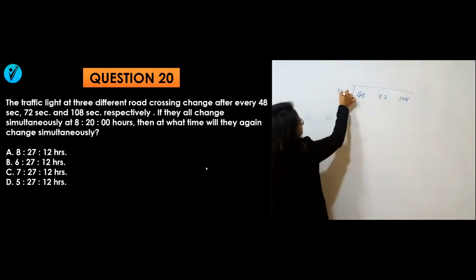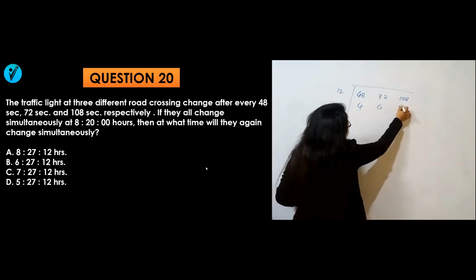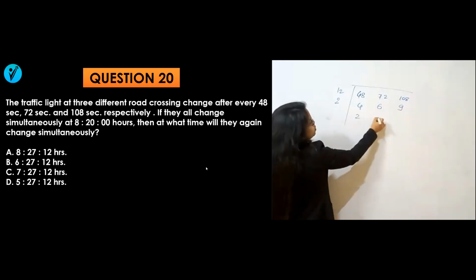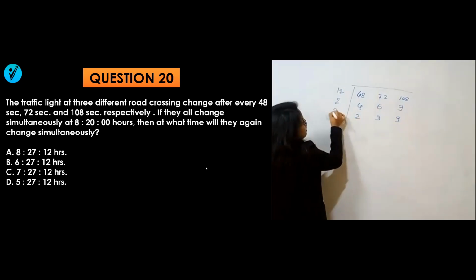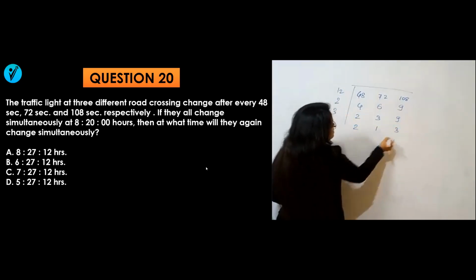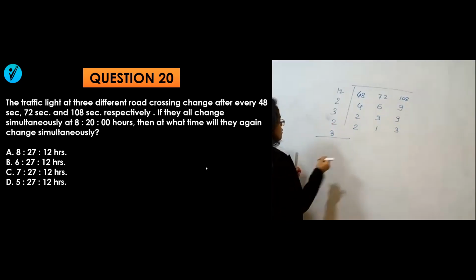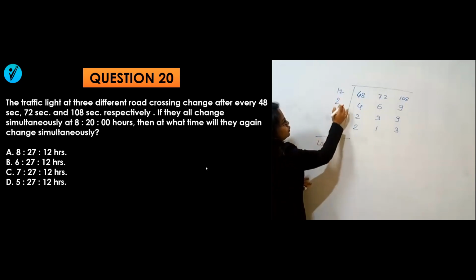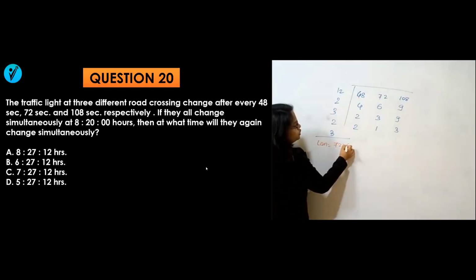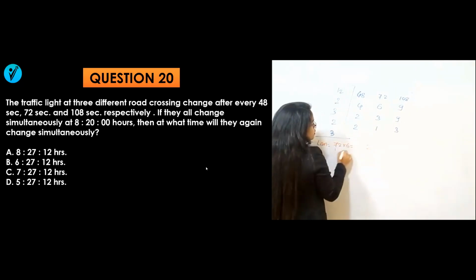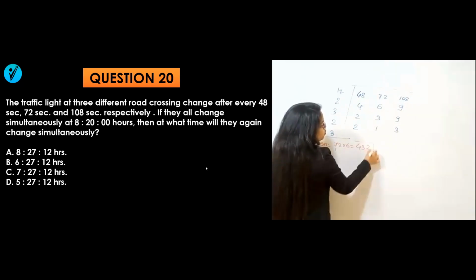All are divisible by 12. 12 4s are 48, 12 6s are 72, 12 9s are 108. If I again divide by 2, 2 2s are 4, 3s are 6, 9s are 9. If I again divide by 3, 2 as it is, 1s are, 9s are. Again 2 and 3. So what will be the LCM here? LCM will be equal to 12 into 3 into 6, 12 6s are 72. 72 into 6 will be 432.